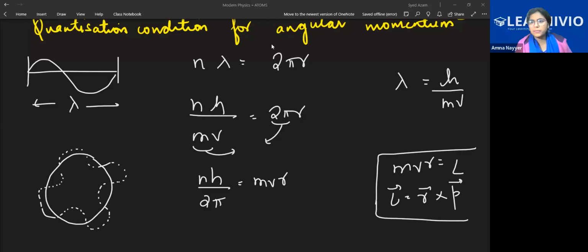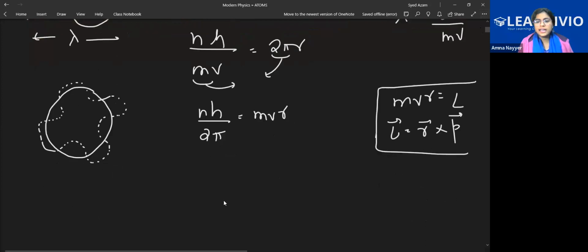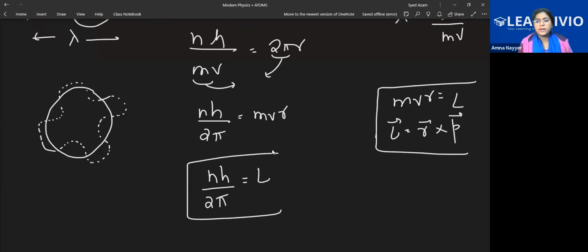Now tell me if it is better or not. It is better? So yes, mvr is the angular momentum, r cross p. So here this n h by 2 pi becomes equal to the angular momentum, n h by 2 pi.